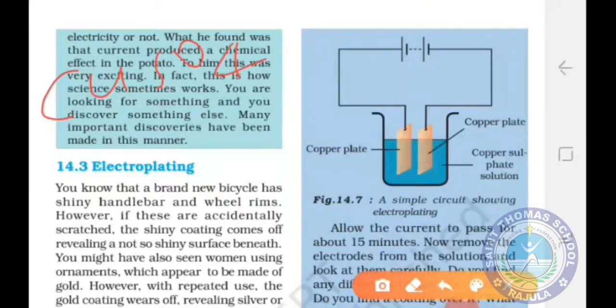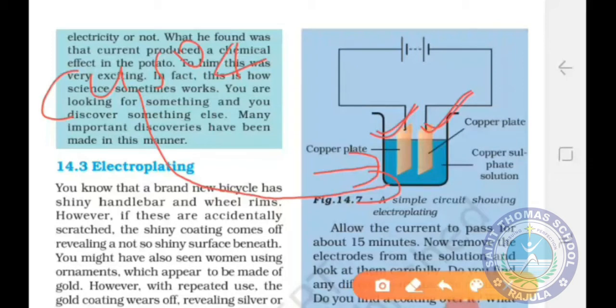Then you have to take 2 copper plates of size around 10 cm by 4 cm. Then take 250 milliliter distilled water in a dry and clean beaker. Okay. After that you have to dissolve 2 tablespoons of copper sulfate in the distilled water, and you can add a few drops of dilute sulfuric acid to the copper sulfate solution to make it more conducting. Now you have to clean these 2 copper plates with the help of sandpaper.